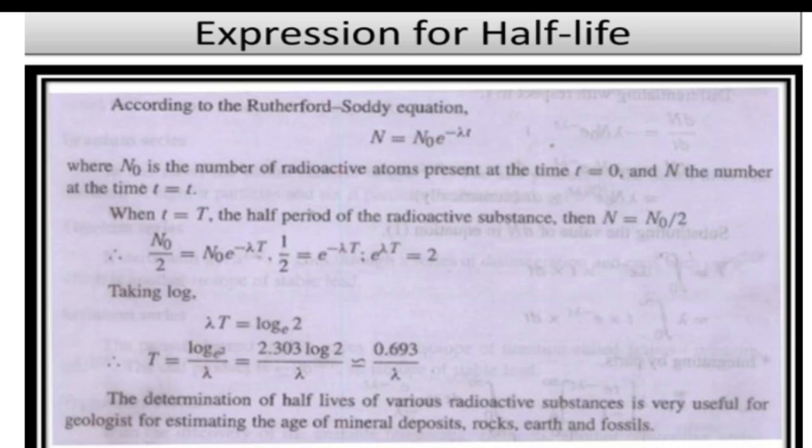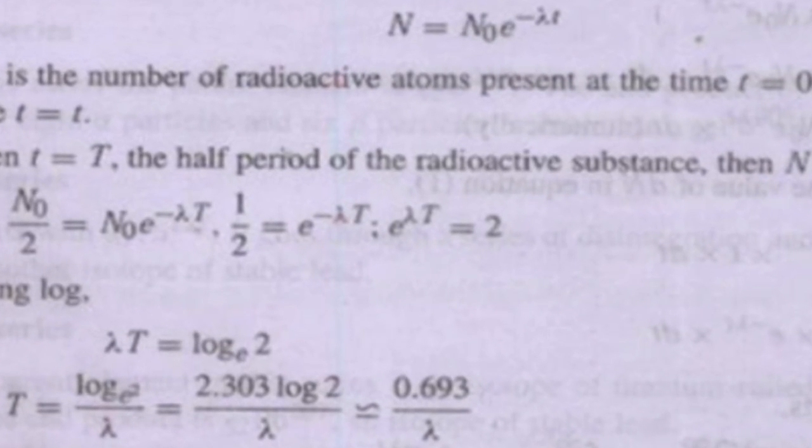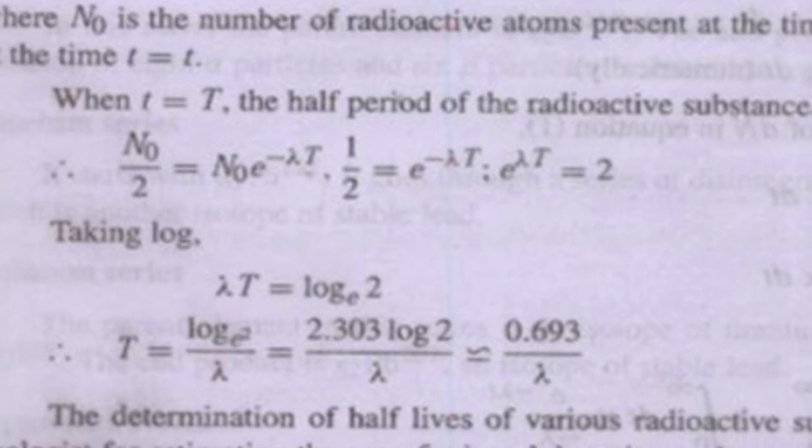So substitute N naught by 2 in place of N, and capital T in place of small t. We will get N naught by 2 is equal to N naught exponential of minus lambda capital T. So N naught gets cancelled on both sides, and we get 1 by 2 is equal to exponential of minus lambda capital T. So capital T can be written as 2.303 log 2 divided by lambda, or approximately capital T is equal to 0.693 divided by lambda, where lambda is the disintegration constant.